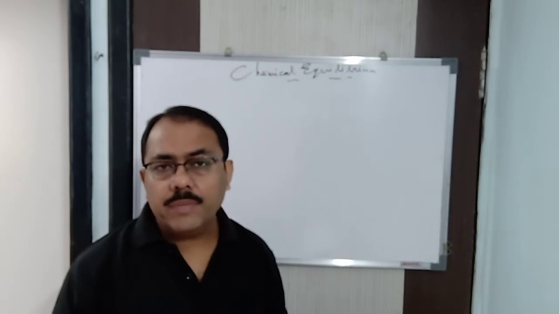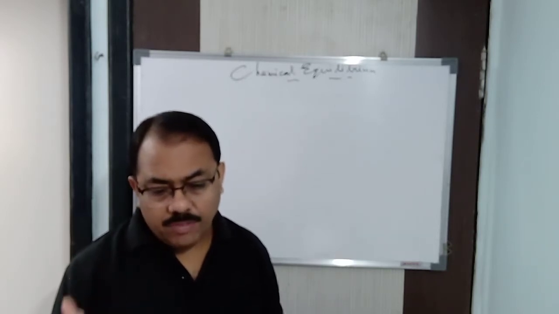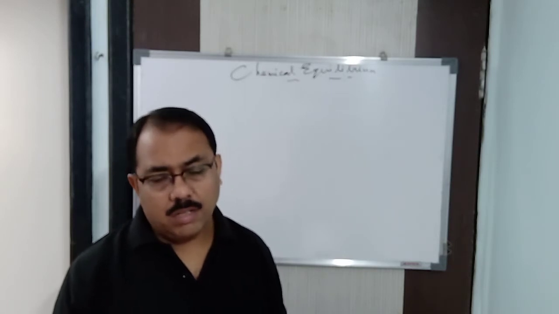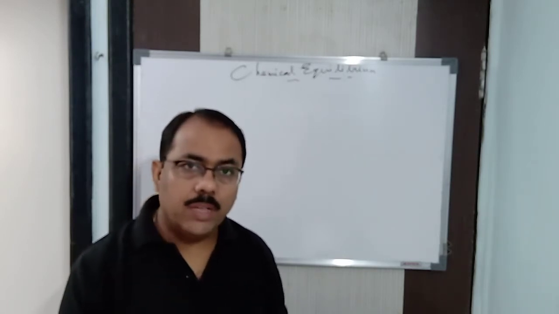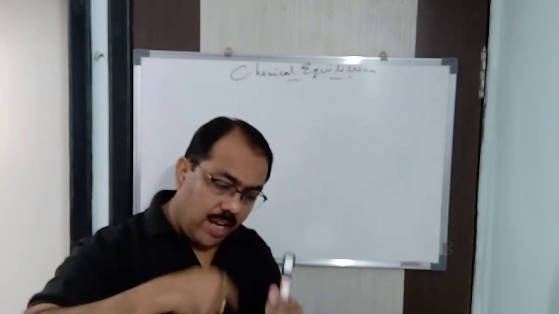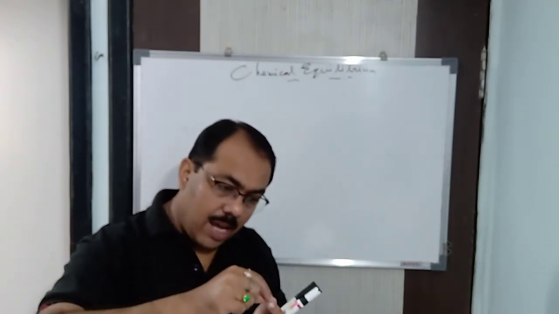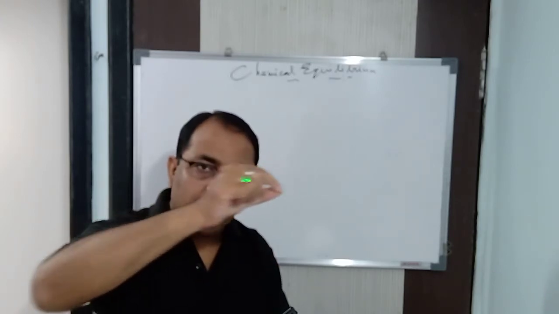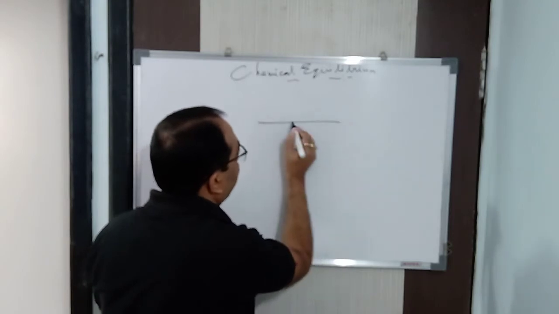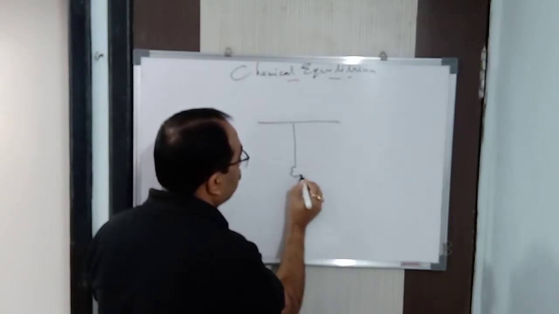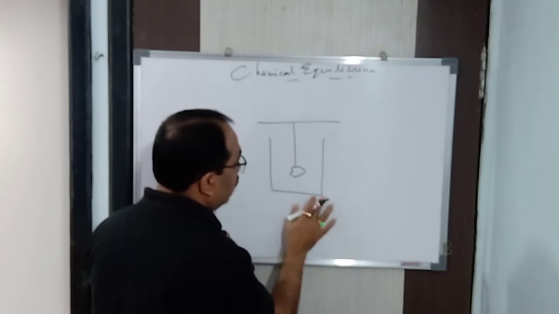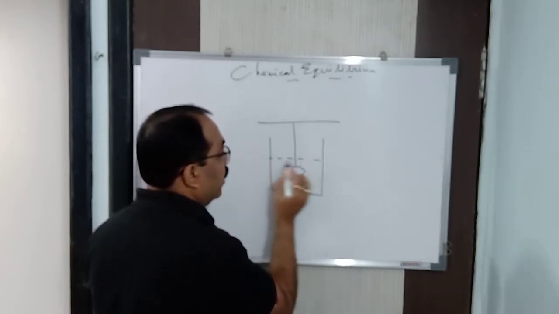If you take some sugar crystal, better, sugar candy, you tie it up in a thread and immerse it with the help of a glass rod. You take a glass rod in this particular manner, and this is your sugar candy, and this is a sugar solution you have taken. A saturated solution of sugar.